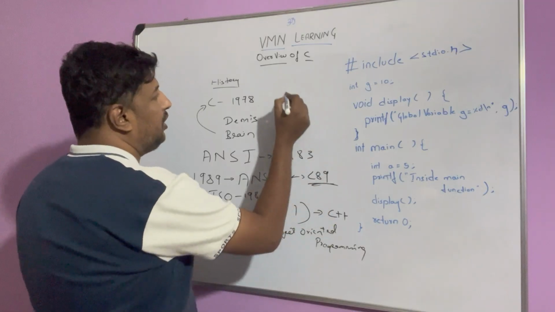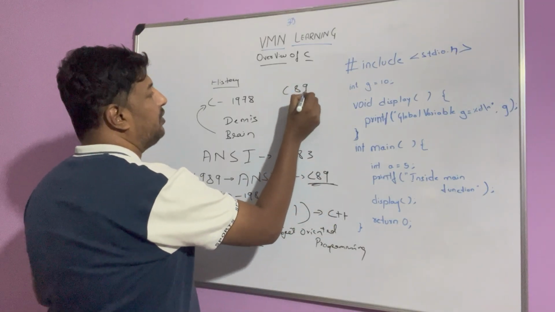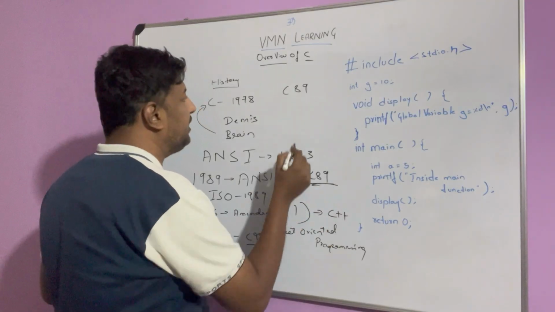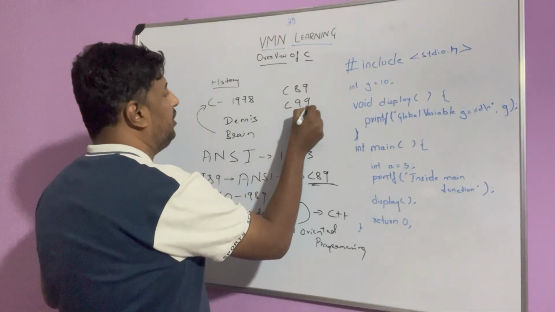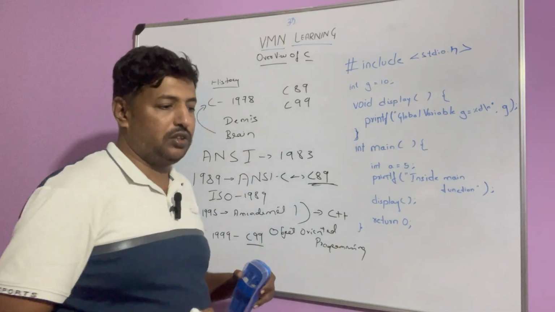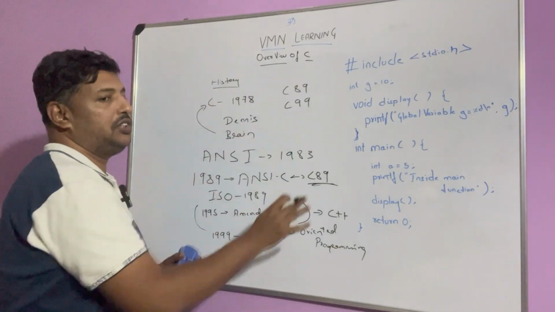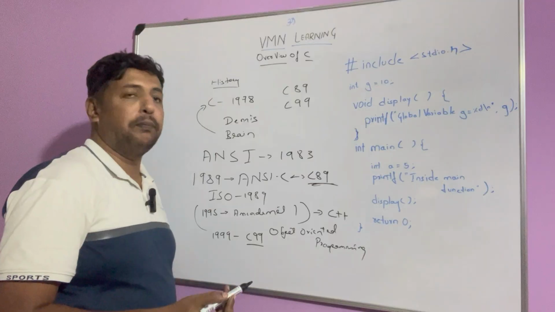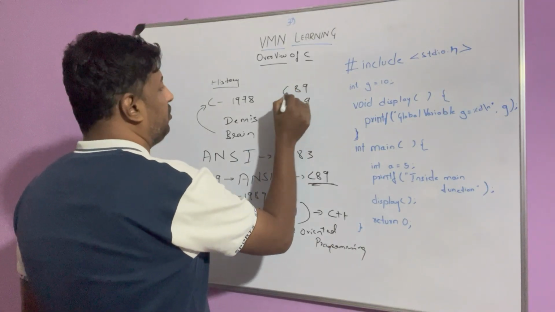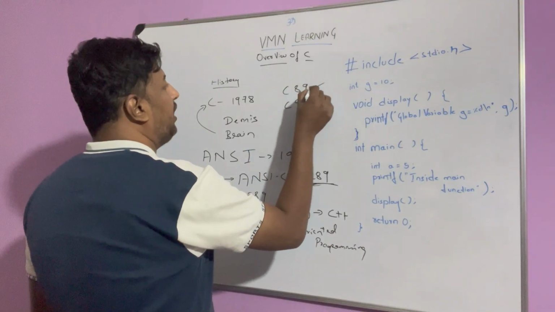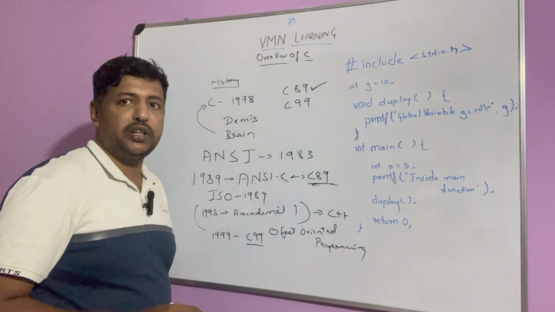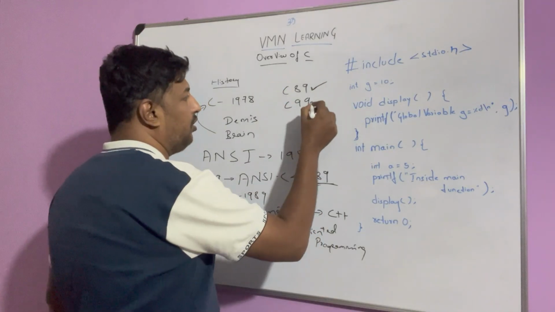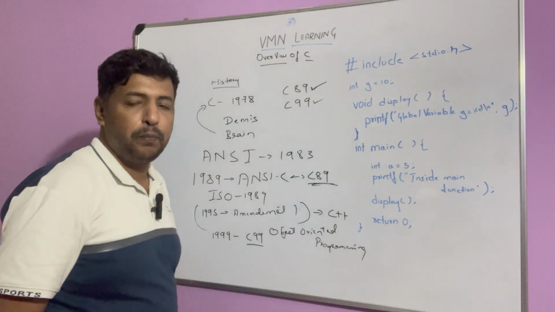So two crucial amendments: C89, which ANSI brought out, and C99, which added some features. This is the whole history of it. All compilers, which we will study later, will support C89, and in today's world the majority also support C99.